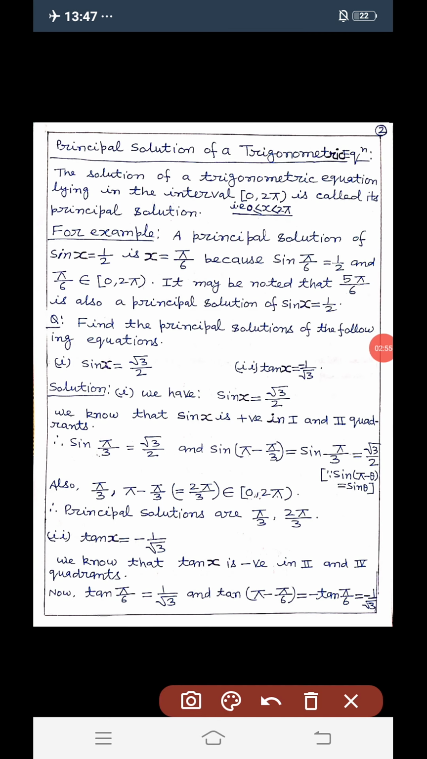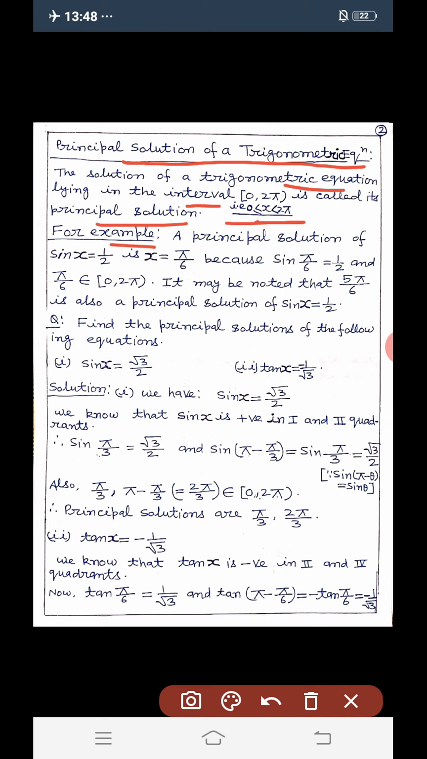Dear students, there are two types of solutions of a trigonometric equation, namely principal solution and general solution. Now we discuss the principal solution of a trigonometric equation. The solution of a trigonometric equation lying in the right open interval 0 to 2 pi, that is 0 less than or equal to x less than 2 pi, is called its principal solution.